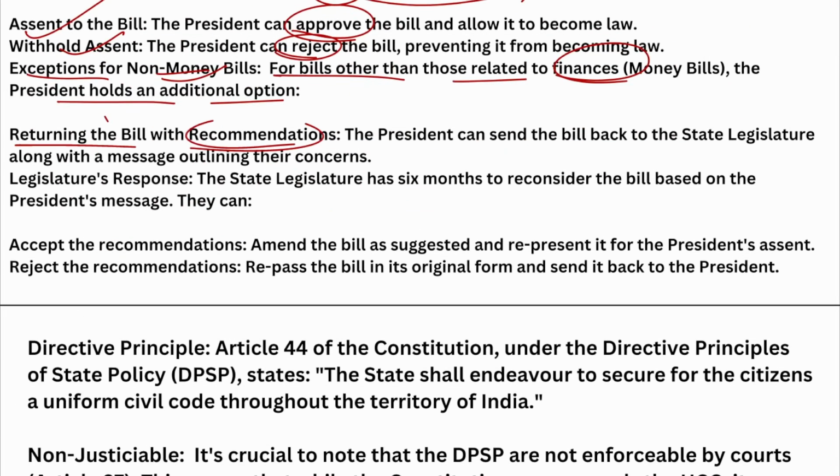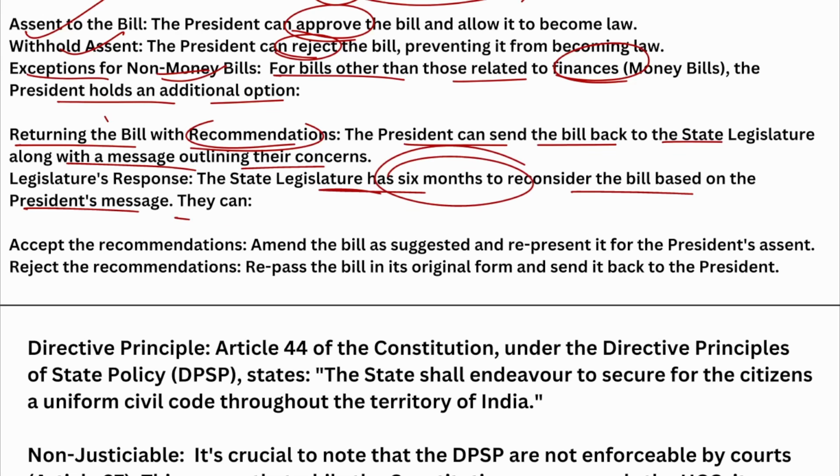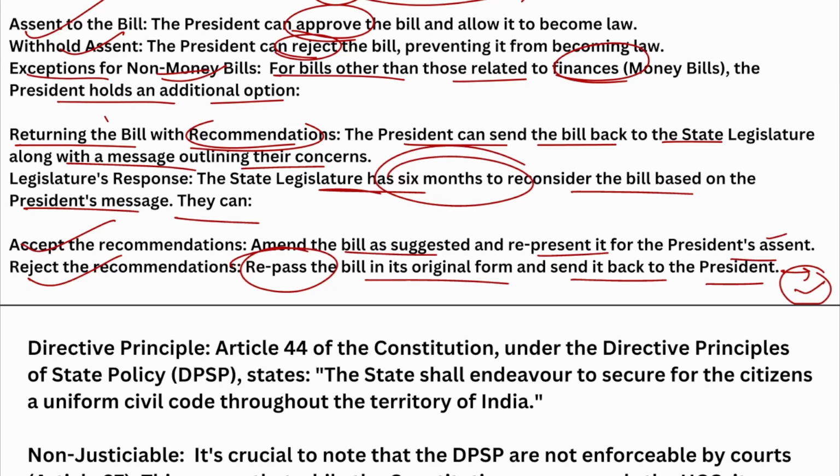Returning the bill with his own recommendations. So they can send the bill back to the state legislature along with a message outlining their concerns. The state legislature has 6 months to reconsider the bill based on the president's message. They can also accept the recommendation or reject the recommendation. So they can repass the bill in original form and send it back to the president. Then it definitely becomes a law. Or amend the bill as suggested and re-present it to the president for assent. Then also it definitely becomes a law. For a money bill, the Parliament has the final say.